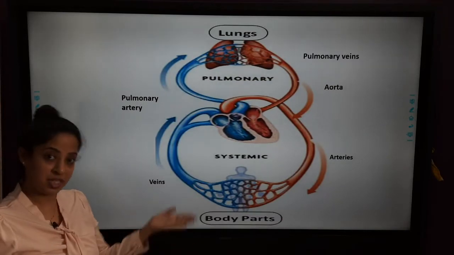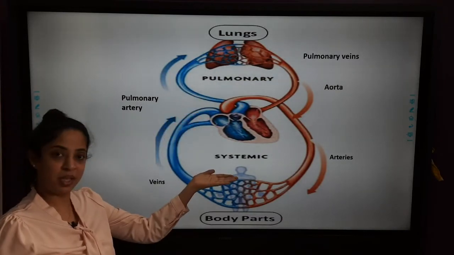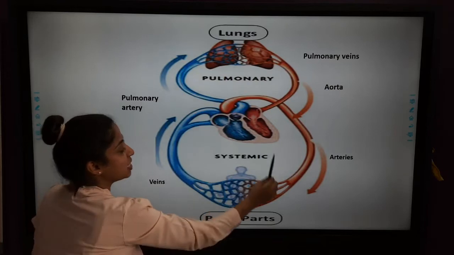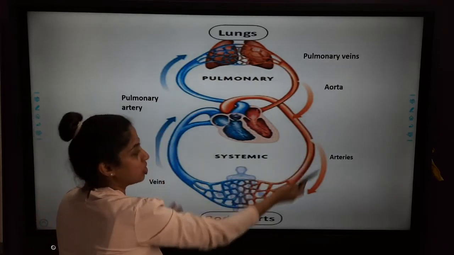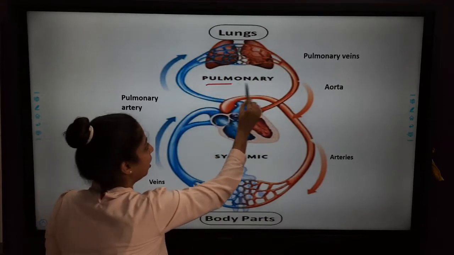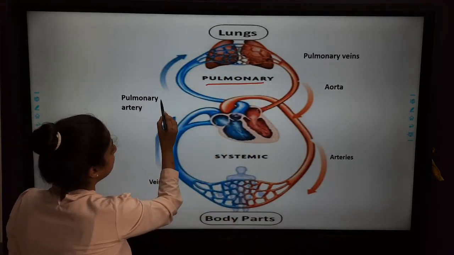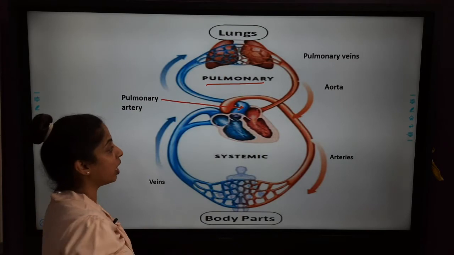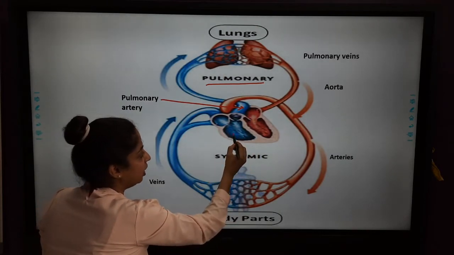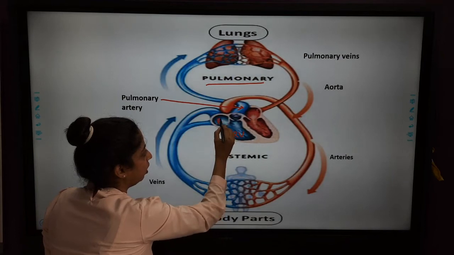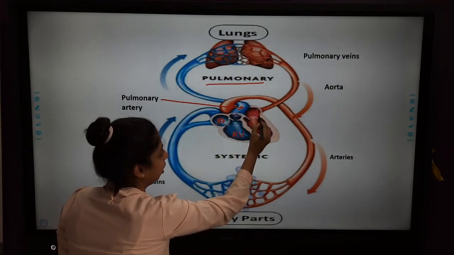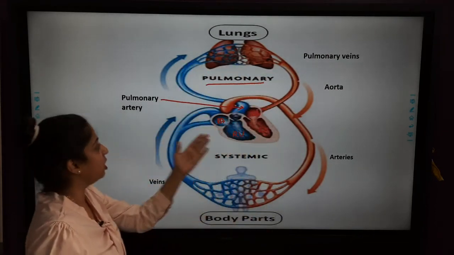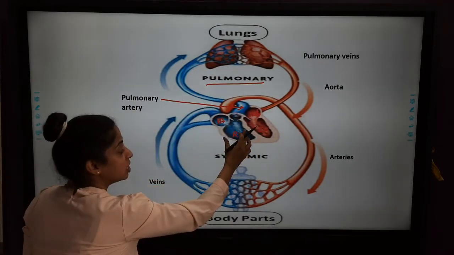First we will talk about double circulation, that is pulmonary and systemic blood circulation. The pulmonary system pertains to lungs, whereas the systemic circulation pertains to the major circulation in the body. So first we will talk about pulmonary. It starts from the pulmonary artery. You can see here the pulmonary artery, which arises from the right ventricle. This is the right ventricle, this is the right auricle, this is the left auricle, this is the left ventricle, right? So our pulmonary blood circulation starts with the pulmonary artery which arises from the right ventricle.